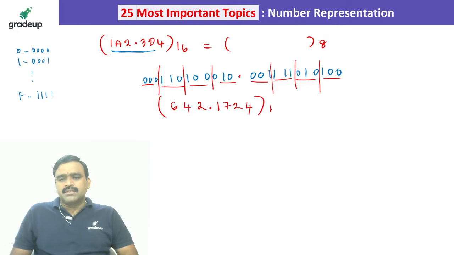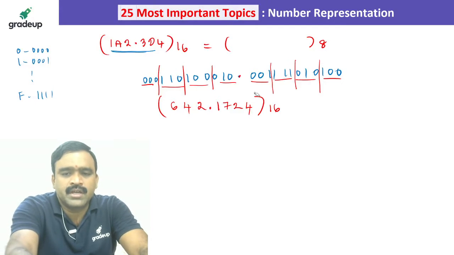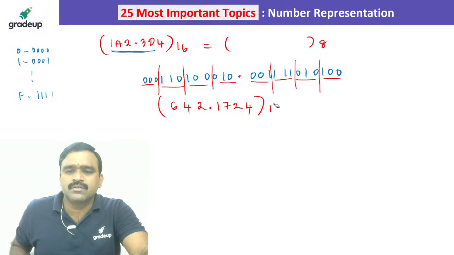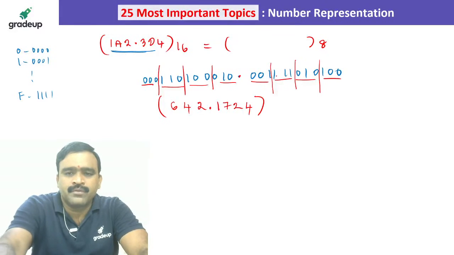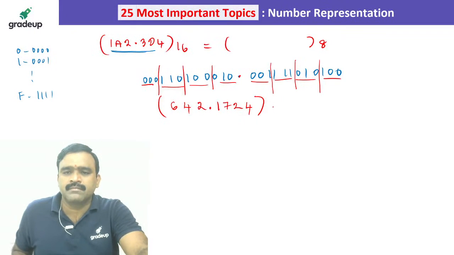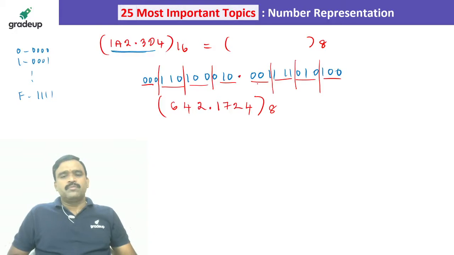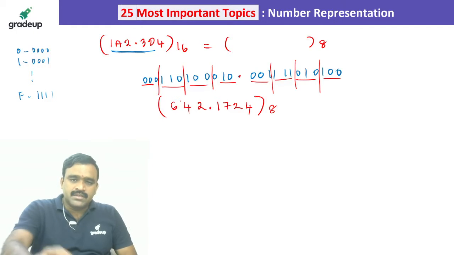So it is 642.1724 in base 8. Sorry, I said base 16, but we are converting into octal, so base 8. You can keep any number of zeros on the right side for the fraction part, and for the integer part you can put zeros on the left side.